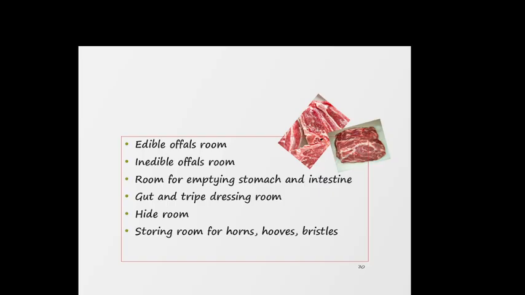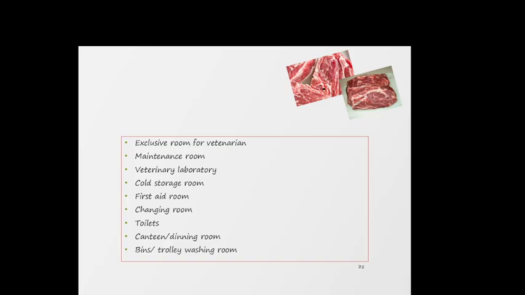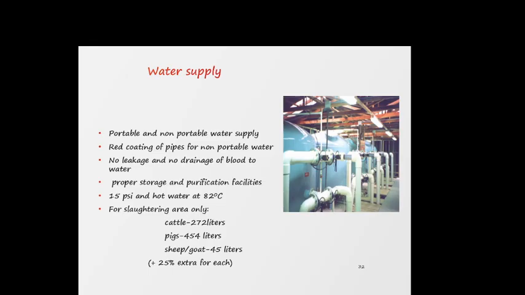So after you empty the stomach and intestine, there is the gut and tripe dressing room, hide room, and storing room for horns, hooves, and bristles. There is an exclusive room for the veterinarian, maintenance room, veterinary laboratory, cold storage room, first aid room, changing rooms and toilet, canteen, dining room, bins, and trolley washing room.